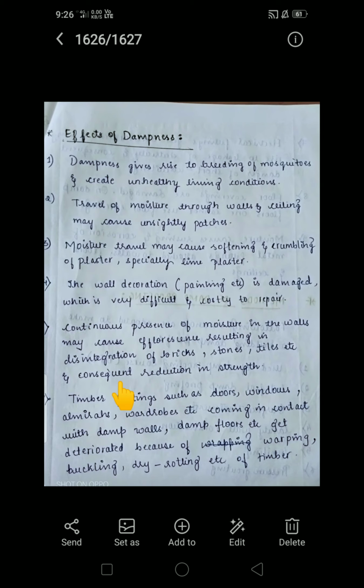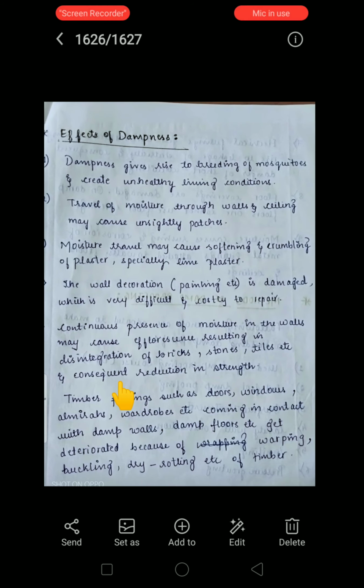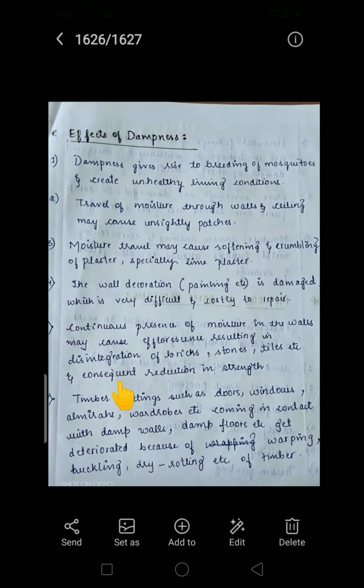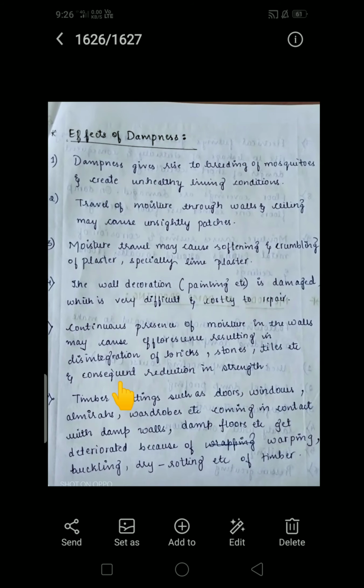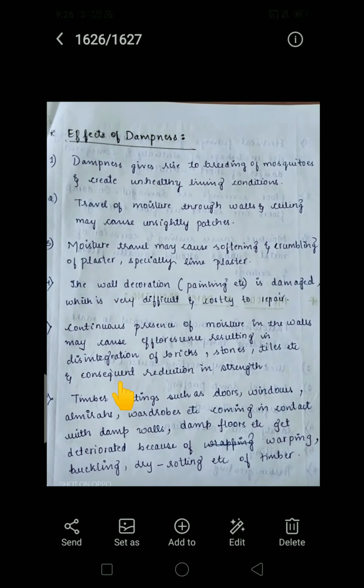Okay, and next one, the wall decoration. The decoration, meaning paint or any other decorative material, may get damaged due to the presence of dampness, which is very difficult and costly to repair.